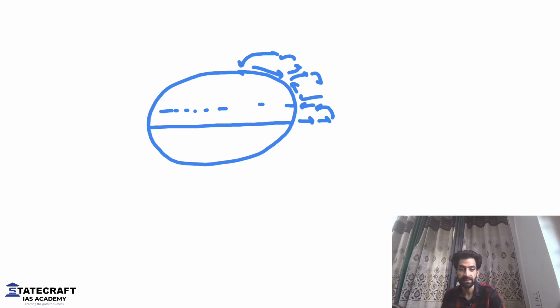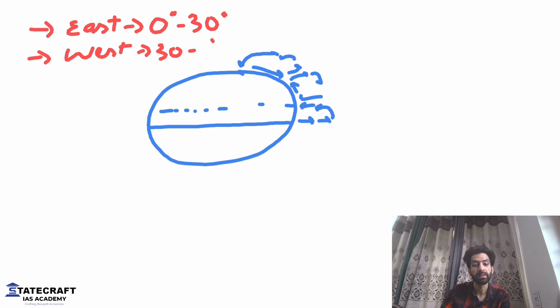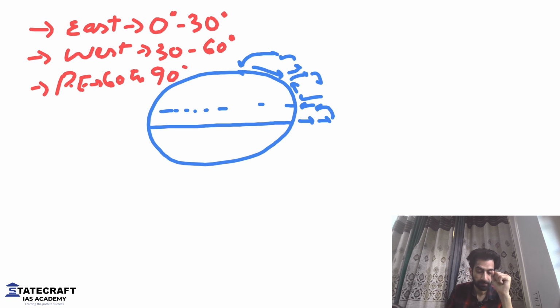Let me tell you very quickly what I told you. We will have easterlies between 0 degree and 30 degree. We will have westerlies between 30 to 60 degree. And we will have polar easterlies between 60 to 90 degree. This is the direction of wind.